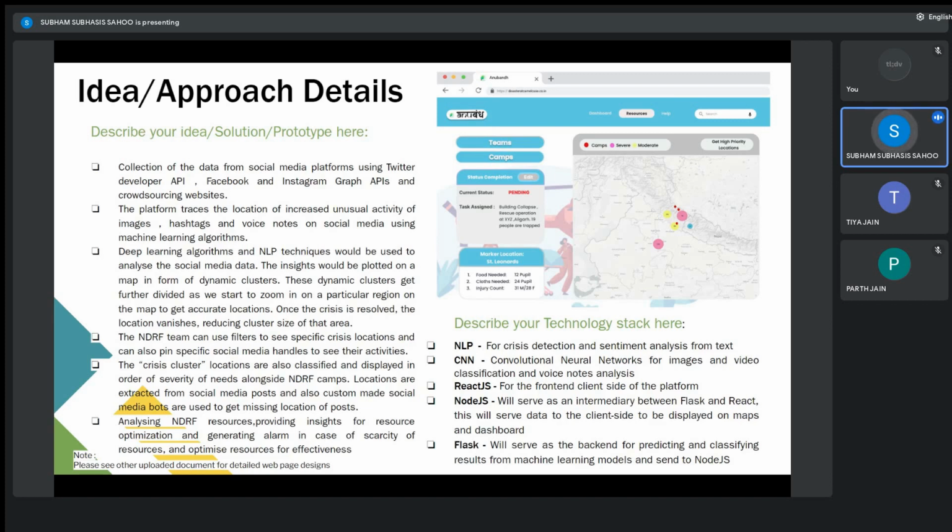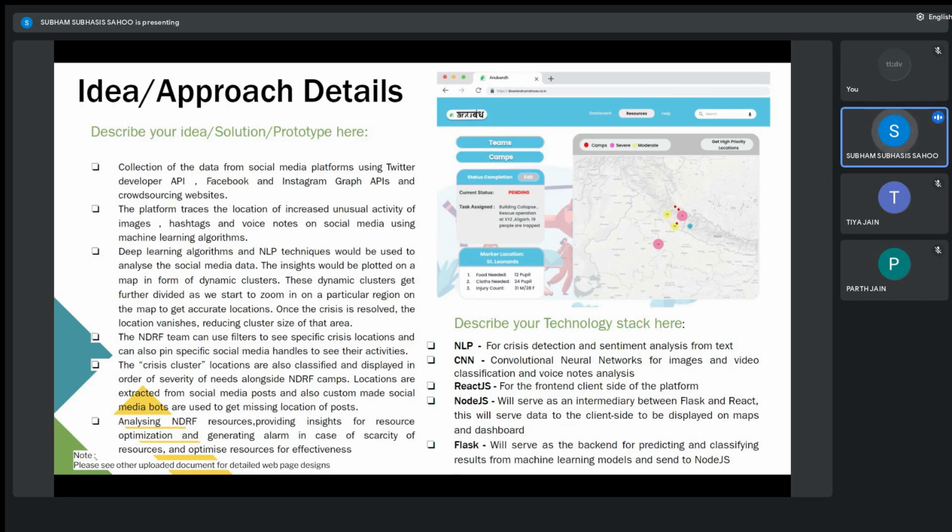As you zoom into the map, these dynamic clusters split up and give you the accurate location of the people who are trapped in a particular region. As you zoom out of the map, these clusters converge with each other, thus giving a macro-level view for the NDRF team of which region they should focus on in broad view. In this sense, these dynamic clusters can provide both a macro and micro level management system for the NDRF team.